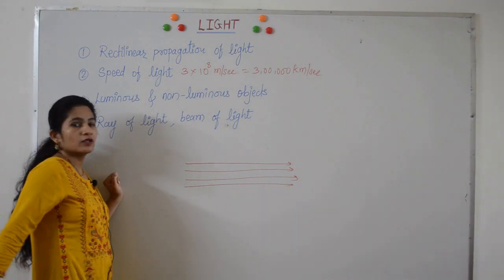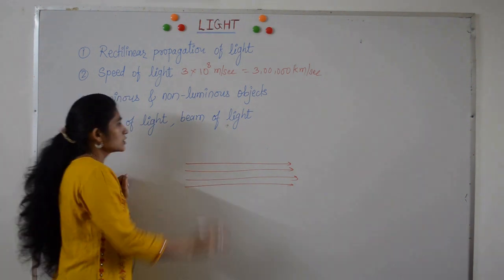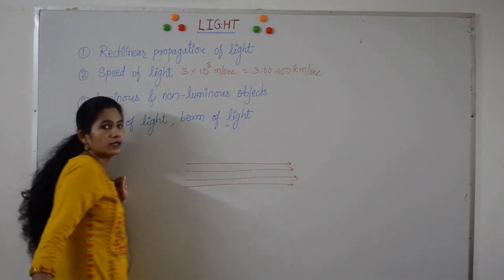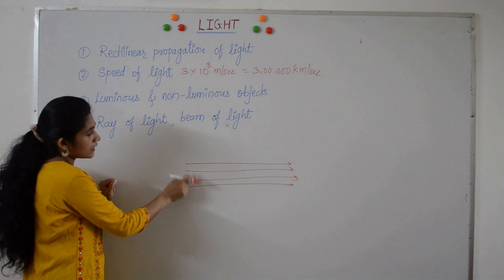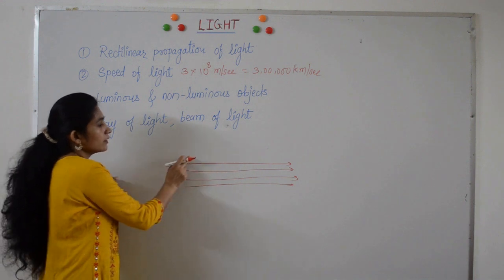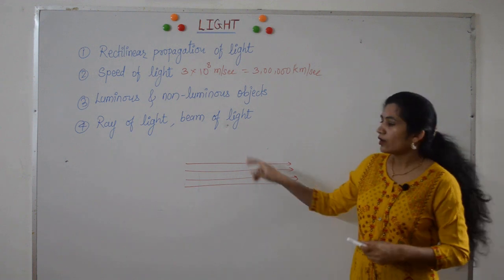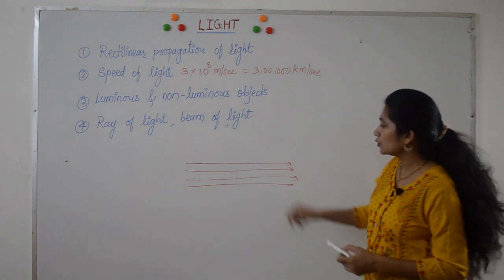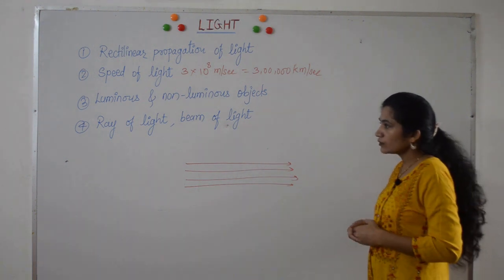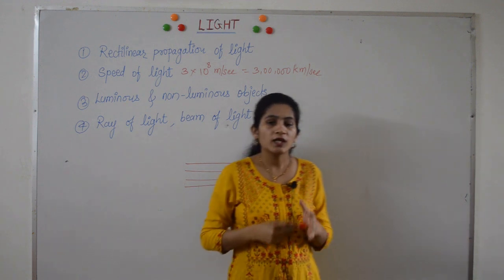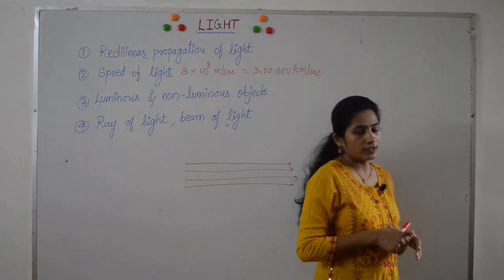Collection of rays of light or a group of rays of light is called a beam of light. If the rays are parallel, then it is called parallel beam of light. In parallel beam of light, all the light rays are parallel to each other. Moving on further, we have reflection of light.